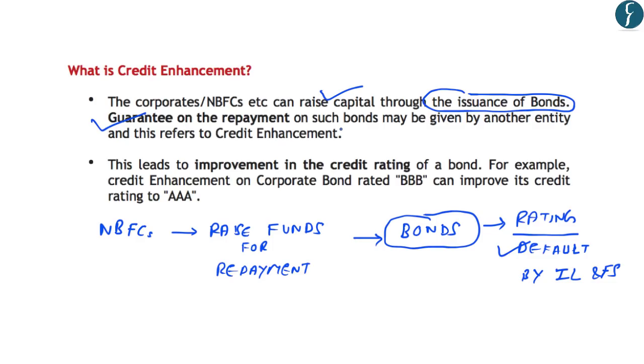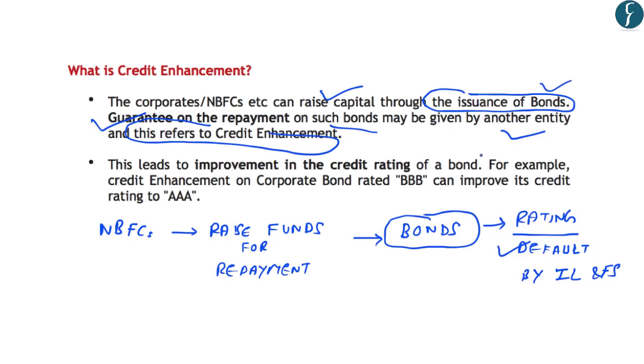Now, as these NBFCs are trying to raise capital through the issuance of bonds, a guarantee on the repayment of such bonds may be given by another entity, and this refers to the credit enhancement. And the other entity here refers to the banks, because the banks are providing partial credit enhancement on such bonds which are used by NBFCs to raise capital or funds.